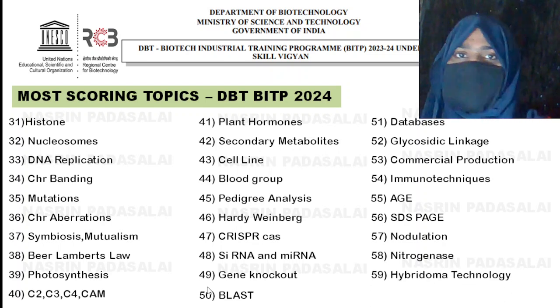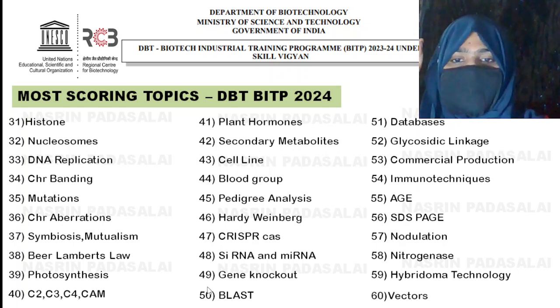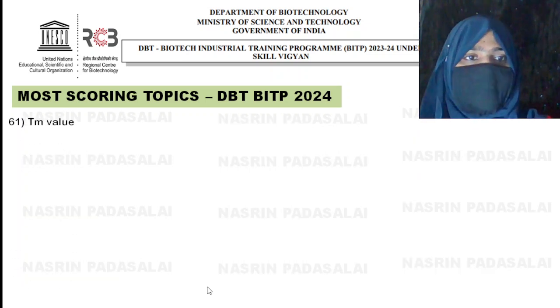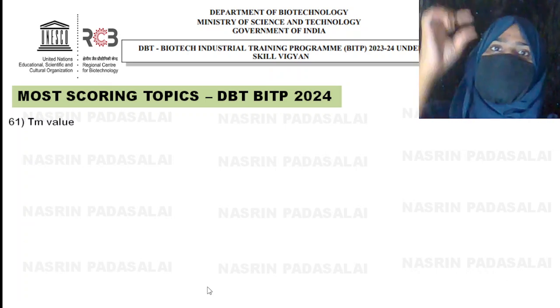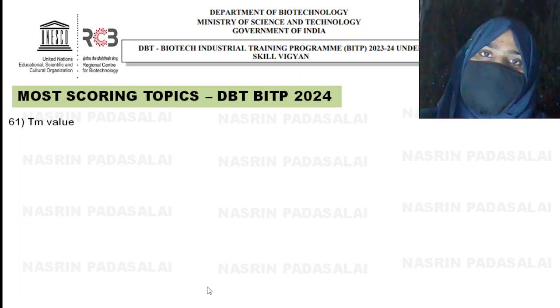Next is hybridoma technology, monoclonal antibody by hybridoma technology. So very, very important. Next is vector. Next is melting temperature. So sometimes they will be asking, you need to know about the formula. Sometimes application oriented questions will be asked.